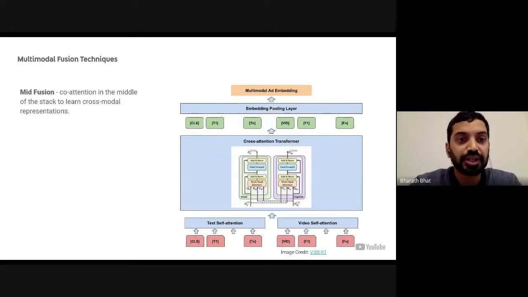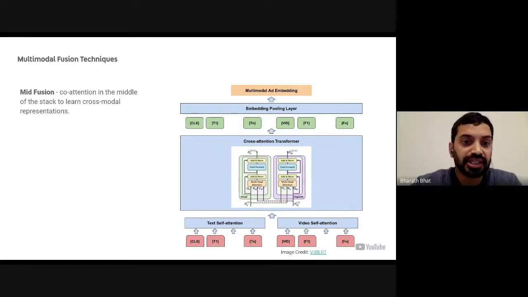So in between the two is mid-fusion, using techniques like co-attention. Co-attention is a concept that was introduced a few years ago in this paper called ViLBERT, and the attention layer here is modified so that the keys and values are from the alternate modality. For example, looking at the text modality, the query will be the text representation, and the key and value tokens are from video frames. The rest of the attention block, including layer norm, feedforward, and residuals, all stay the same.